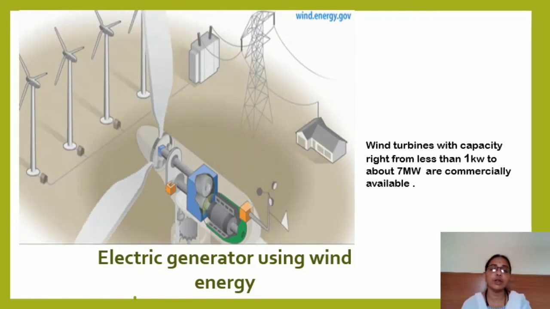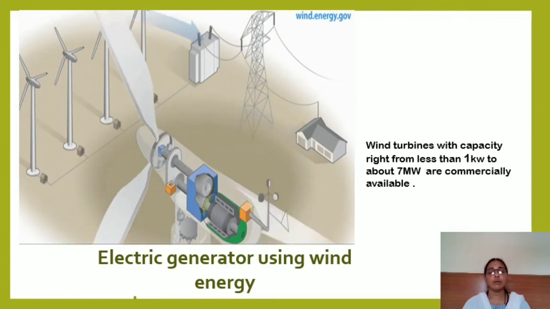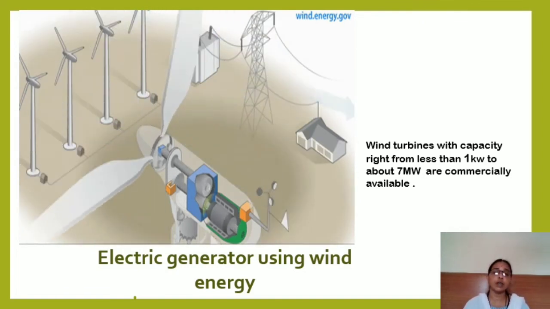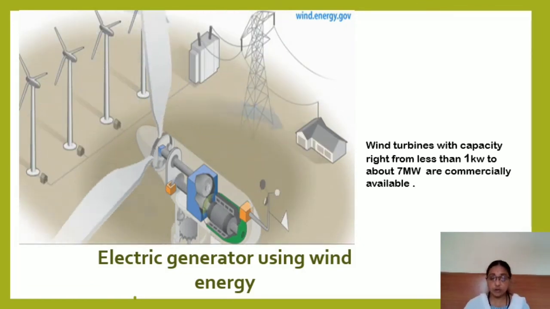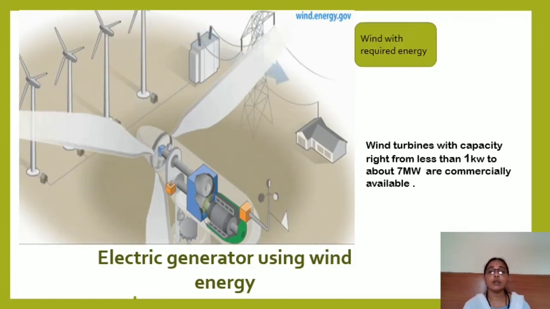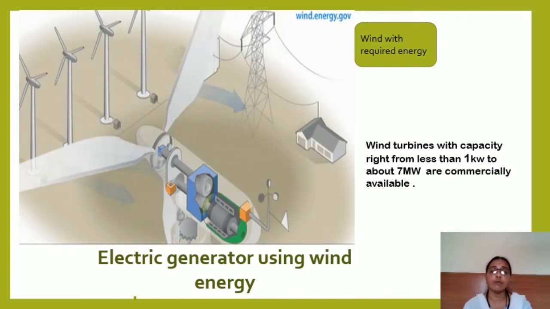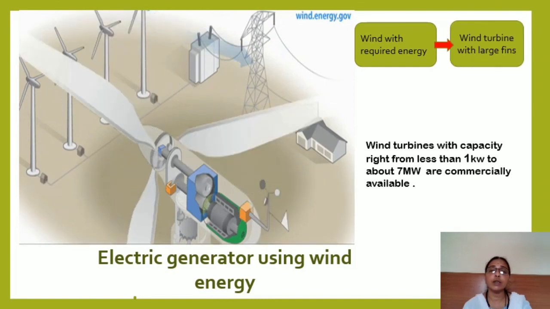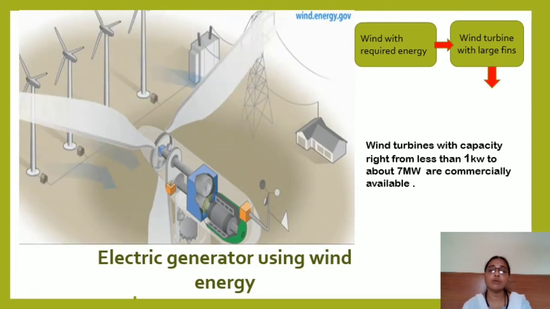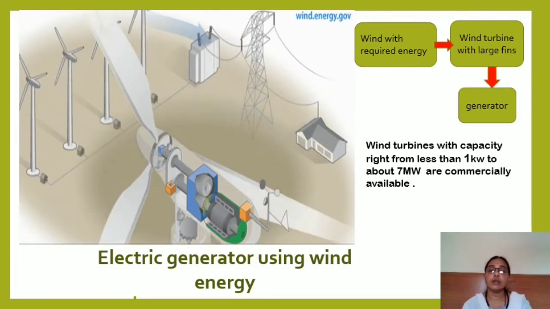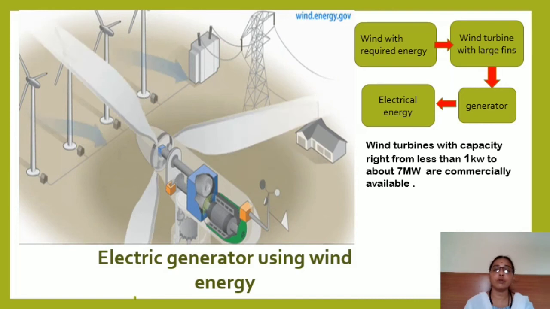This electricity which is generated is passed down the tower, and there is again a computer managed system which could convert this energy into usable electrical energy. Please learn the schematics of this by heart. Okay, so here you could see the wind is required to convert wind energy, with a wind turbine with large fins, to rotate the turbines as well as the generator, and then electric energy is produced.